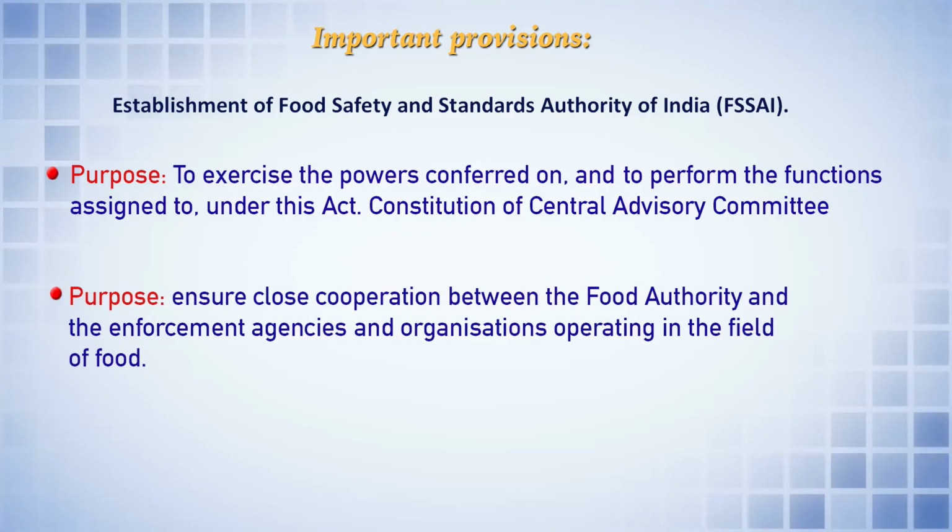Then the law also provided for the constitution of central advisory committees. The purpose and objective of the central advisory committee is primarily to ensure close cooperation between the food authority, that is the Food Safety and Standards Authority, on the one side, and the enforcement agencies and organizations operating in the field of food. There are several regulating authorities created under various laws, and the job of this committee is to work as a link between the Food Safety and Standards Authority of India and other regulatory authorities, so that synchronization is brought between these two institutions concerned.